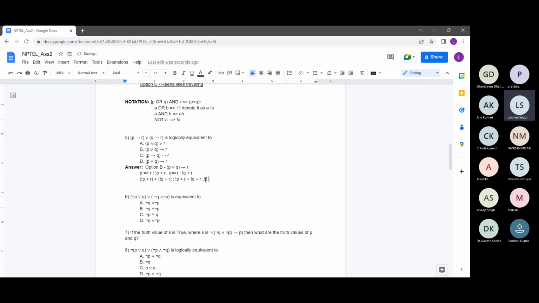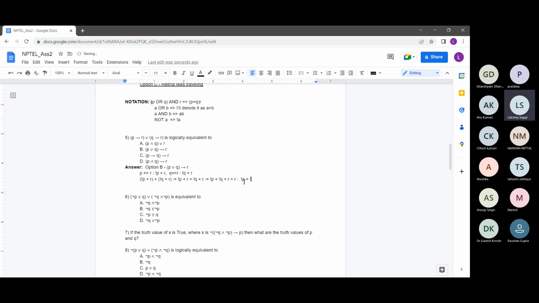So this will resolve to not P plus not Q plus R plus R, right? This can further be resolved; I'm using this colon-equals sign to mean I'm just resolving these statements. So R plus R can be resolved to R, since A or A resolves to A only in Boolean logic.